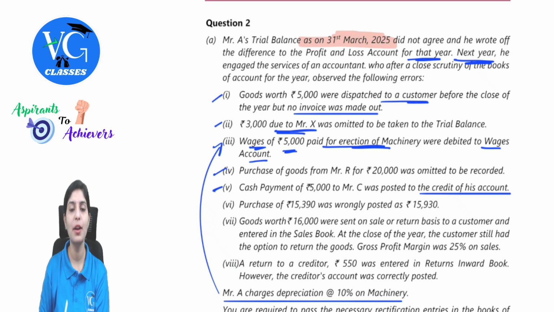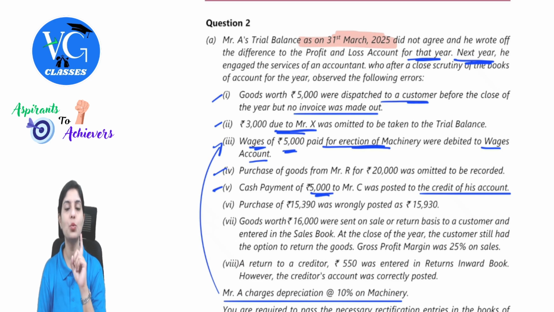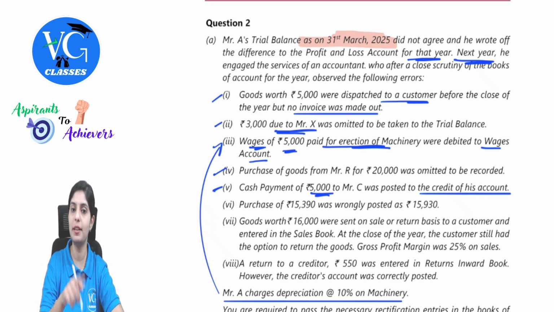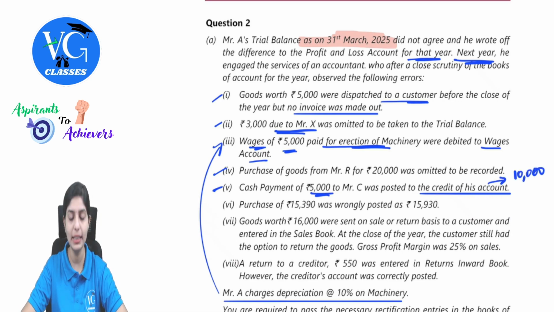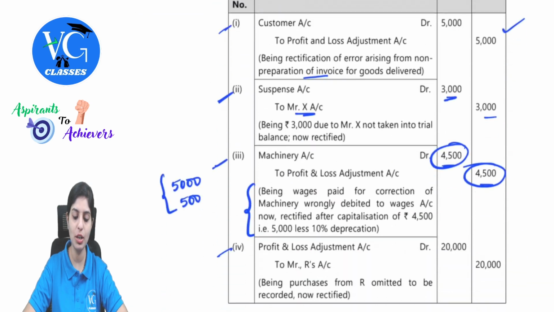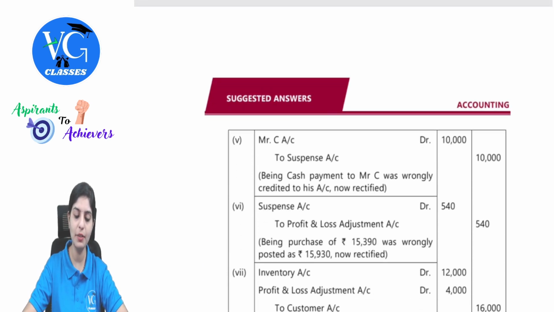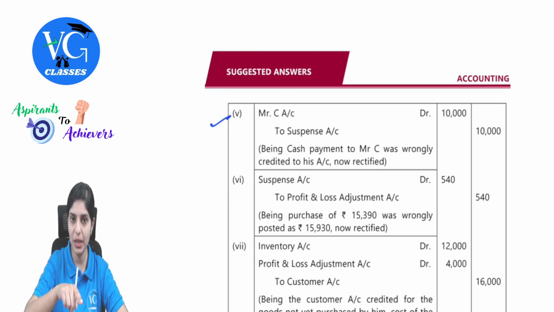How do we rectify this? We need to first cancel the credit of 5,000 and then post it on the debit side. Remember one thing, guys, whenever we are cancelling, there is one effect, and then for the correct debit, there is one more effect. So the total amount we need to consider here will be 10,000. I hope you understood how this is being arrived. So here the error is only with respect to Mr. C's account, which should have been debited, and we are debiting it to suspense because there was no error with respect to the cash payment. As I mentioned, the amount here will be 10,000.